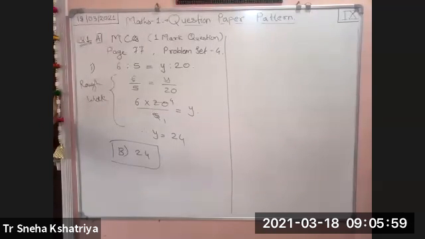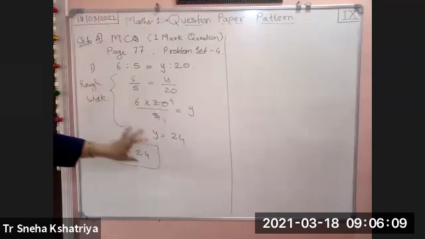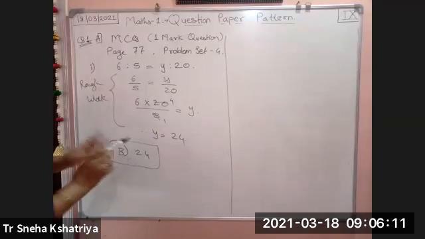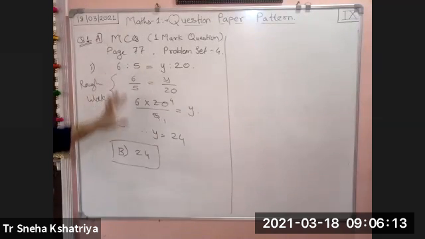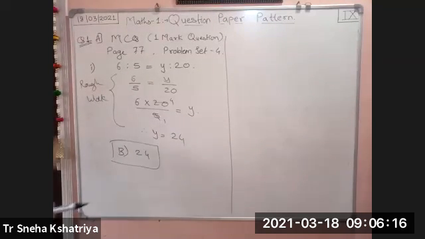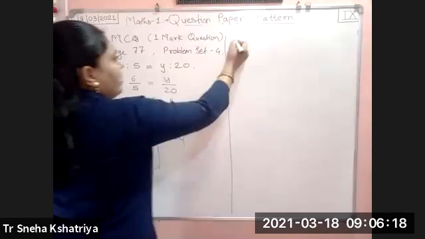Write all this on the last page, say it as rough work, and solve here. Whatever answer you get, only this much answer you have to write. Don't write all these steps. Okay? So according to that, you have to write it down.